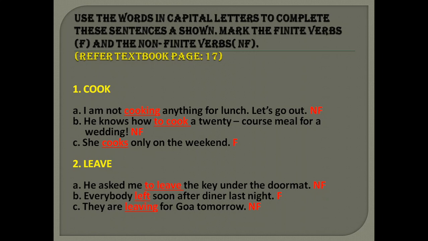He knows how to cook a 20-course meal for a wedding. We have learned the first thing, the infinitives. So it is to cook. So it is non-finite. She cooks only on the weekend. Because the subject is she, here we are adding s, cooks. We are changing the verb to singular form. So it is a finite verb.